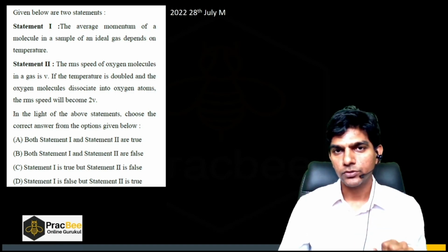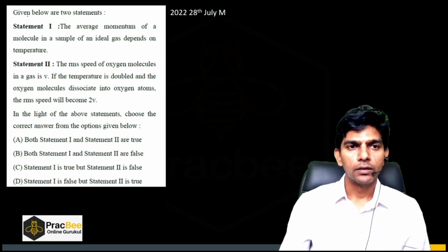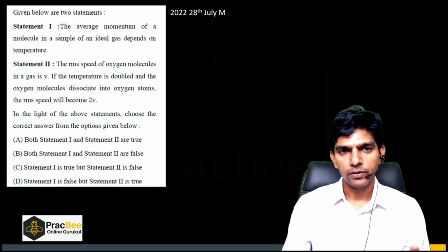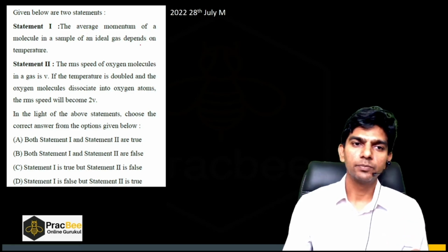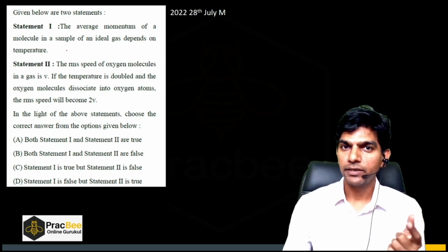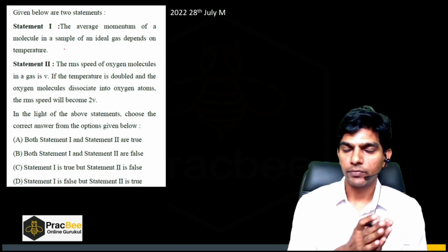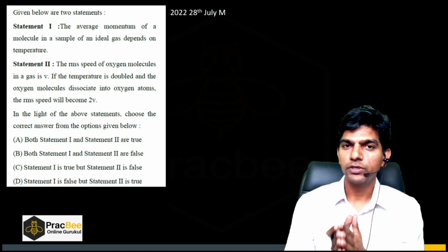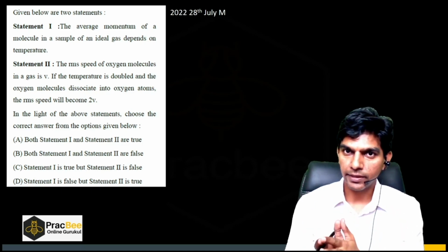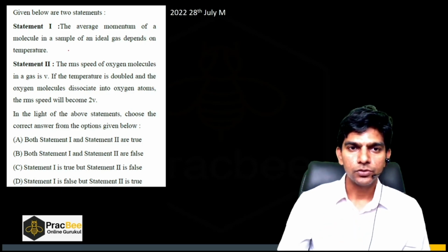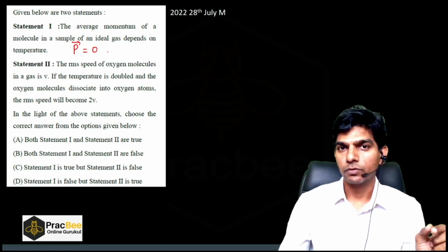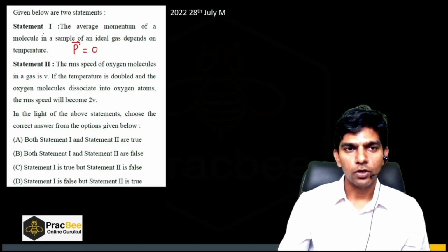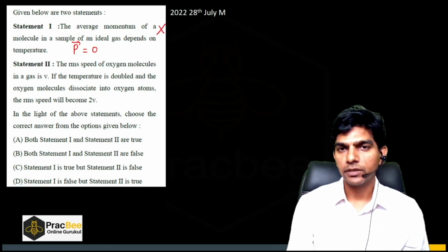Now let us see this question. Pause the video, try to solve this question on your own. Given below are two statements. Statement 1: the average momentum of the molecules in a sample of an ideal gas depends on temperature. I told you that molecules are moving randomly in all directions. If they are moving randomly, then if I do the vector addition of the velocities of all molecules, that vector addition will be a null vector. So the momentum will be 0. It will always be 0, irrespective of the temperature. So statement 1 is incorrect.